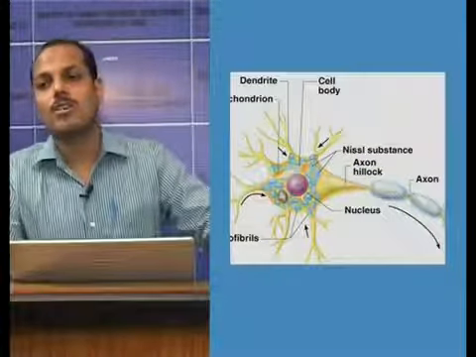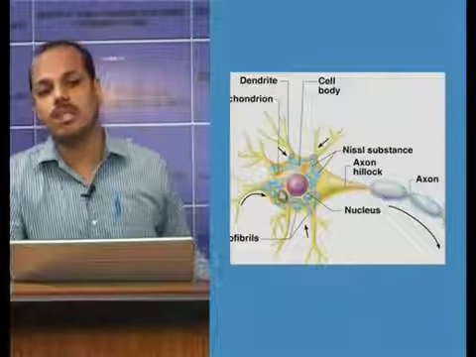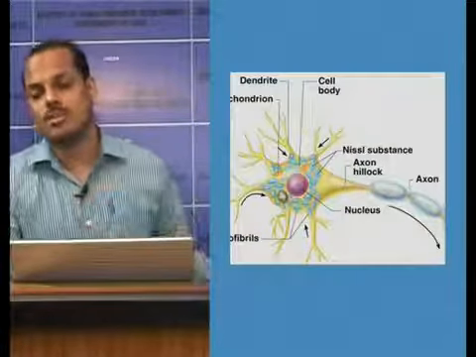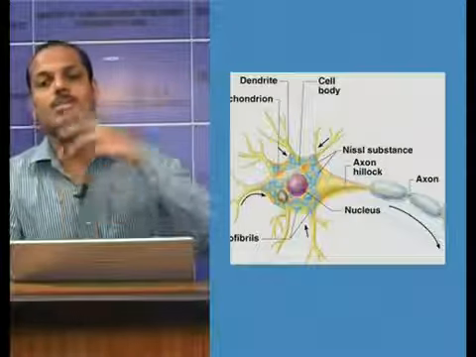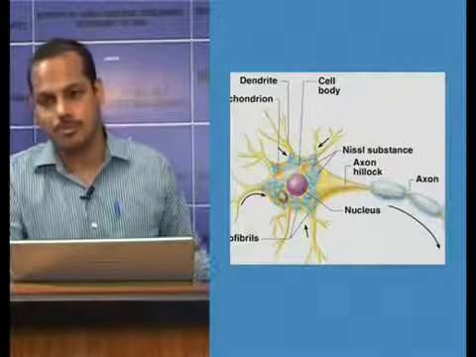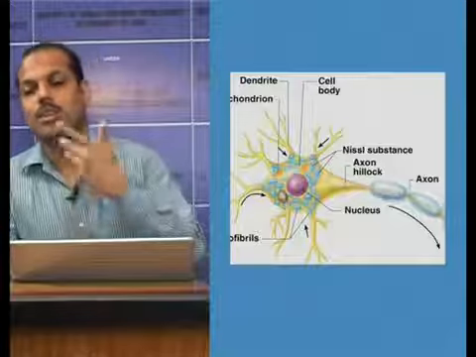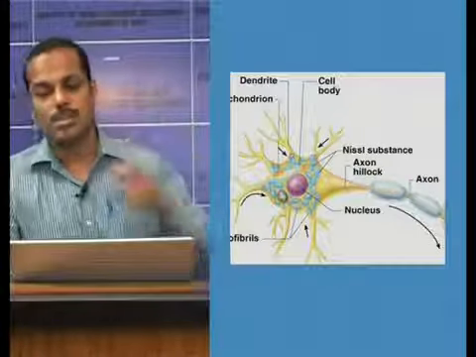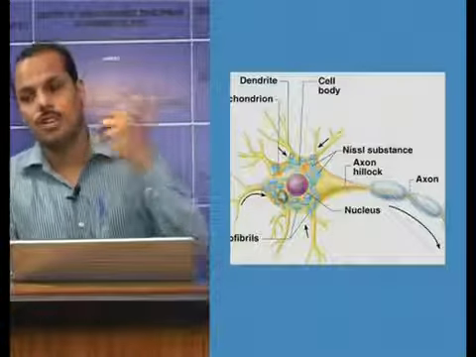When the neurons get fatigued, or any injury or anoxia is there, the Nissl granules disappear, and once there is a recovery, the Nissl granules reappear.